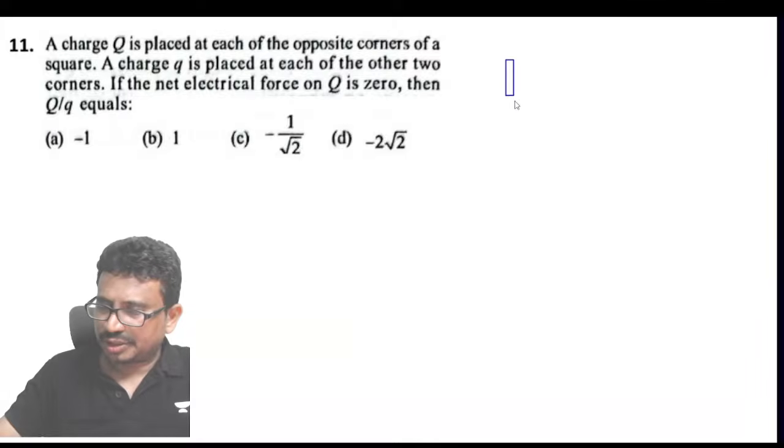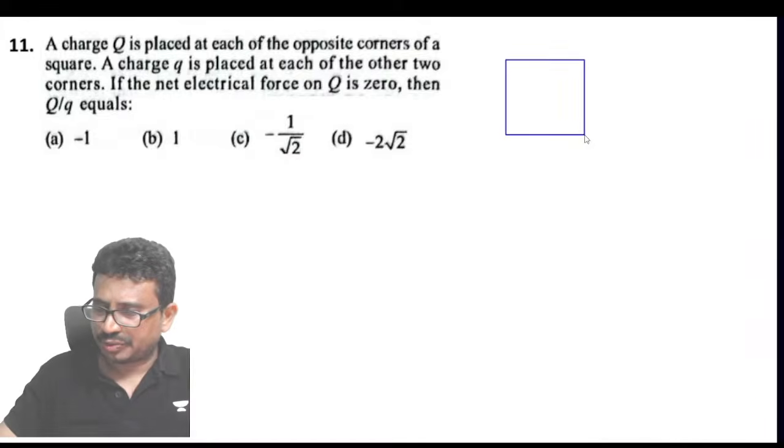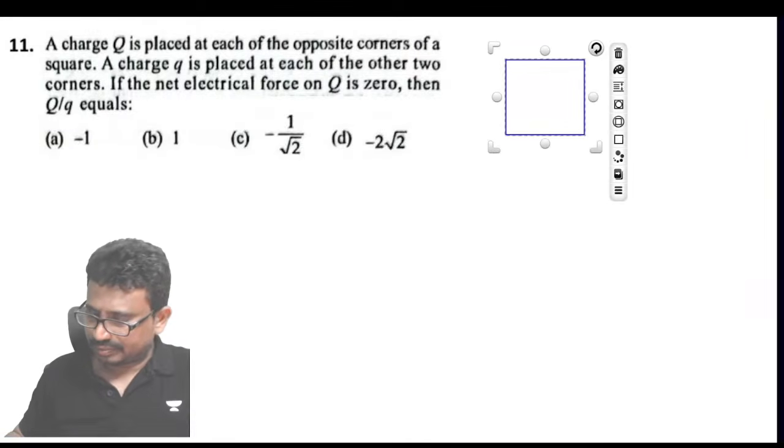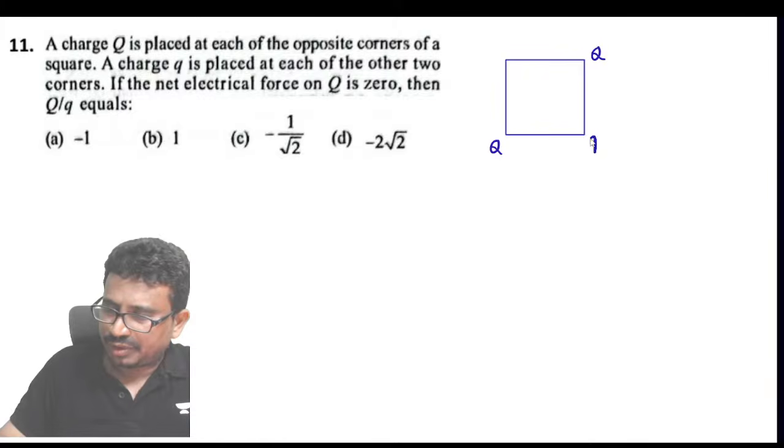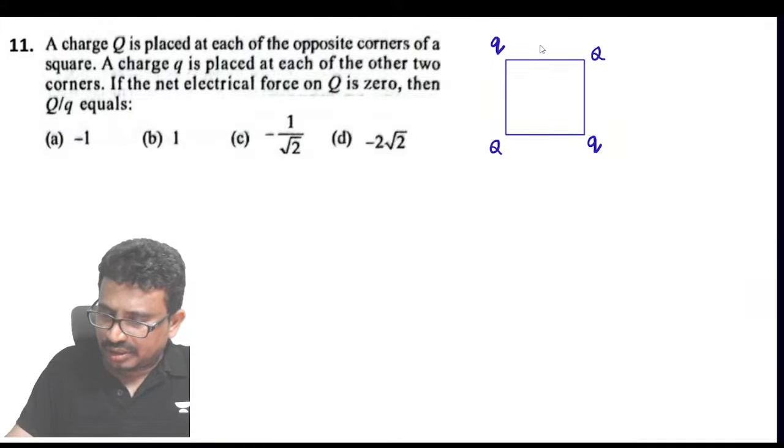What they're saying here is that we have a square. Here we have a charge of Q and here we have a charge of Q. Here we have a charge of small q and this is small q. And they are saying that the net force on q is 0.